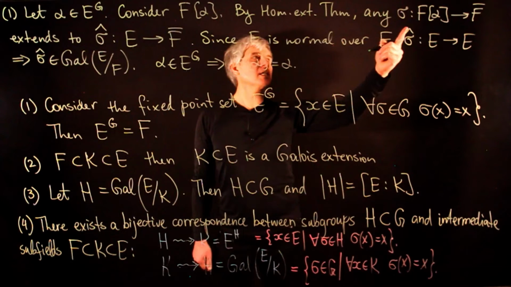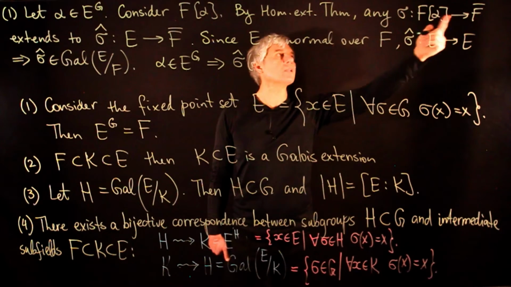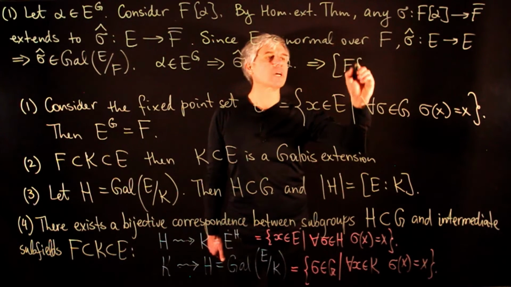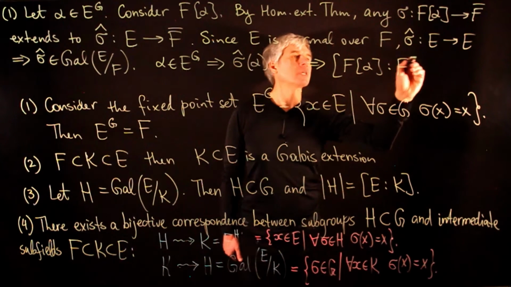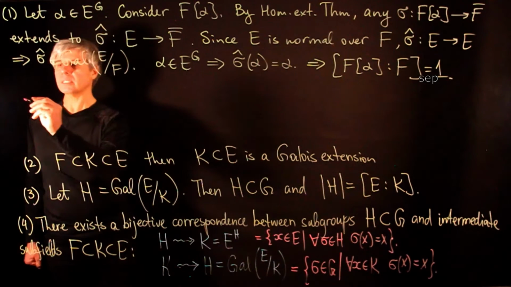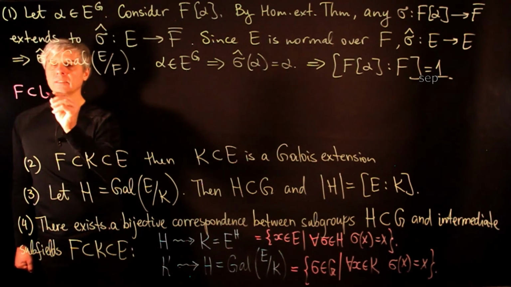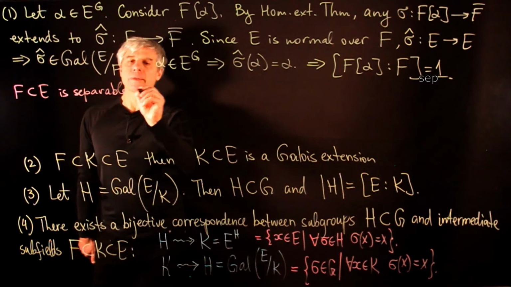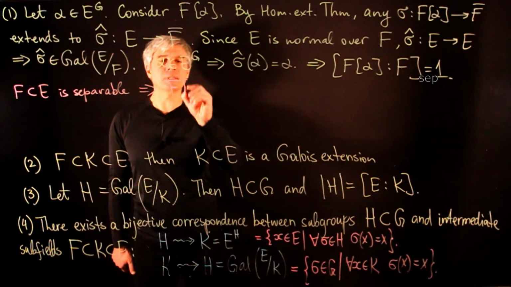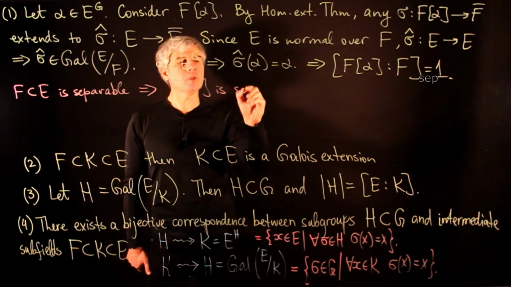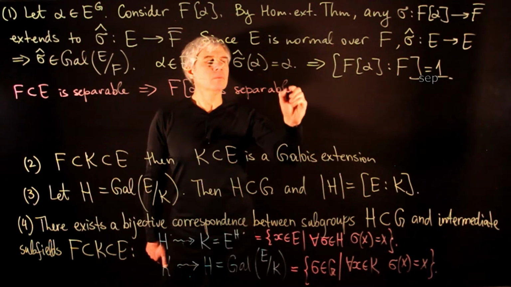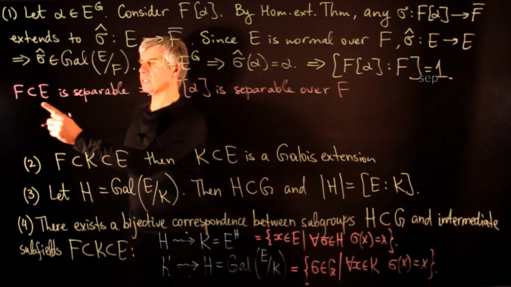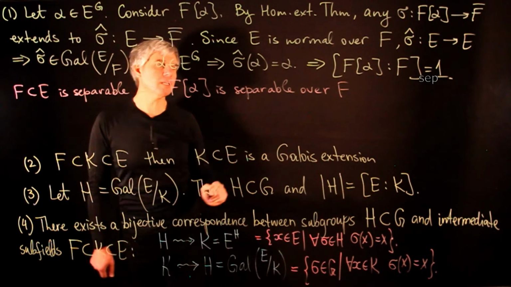which means that there exists a unique embedding of F(alpha) into F bar. So this tells us that the separable degree of F(alpha) over F is equal to 1. Since we know that the extension E is separable, this tells us that F(alpha) is separable over F, since any intermediate extension of a separable extension is again separable.